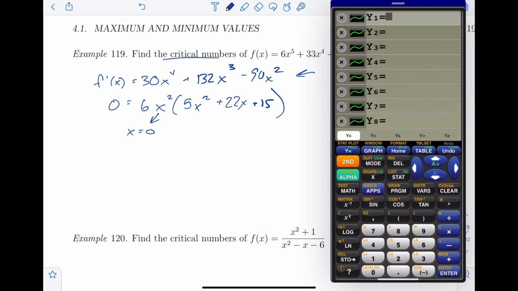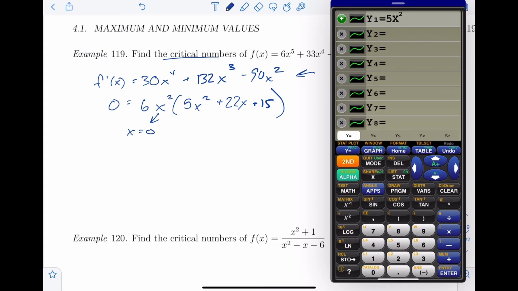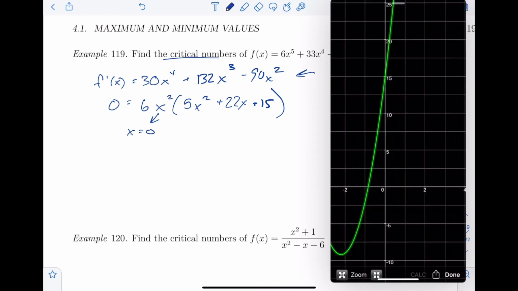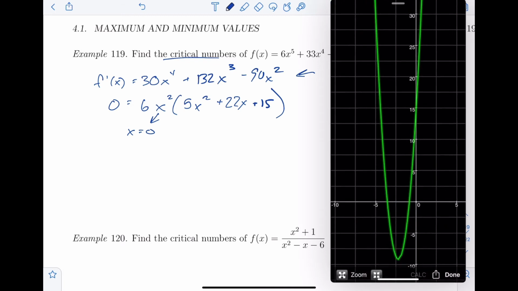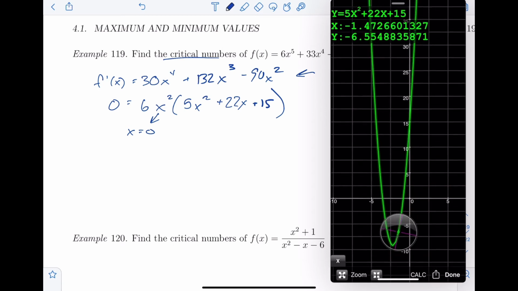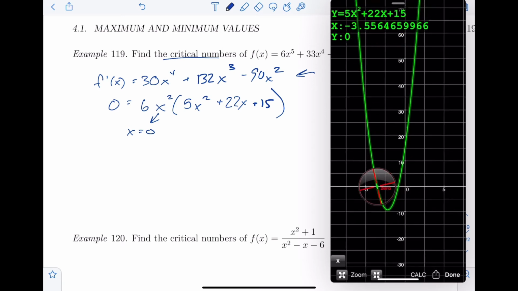I'm just going to cheat a little bit because I feel like cheating. 5x squared plus 22x plus 15. Let's just take a look at a graph and see what we see here. Okay, those are not great numbers. All right, so it didn't factor.